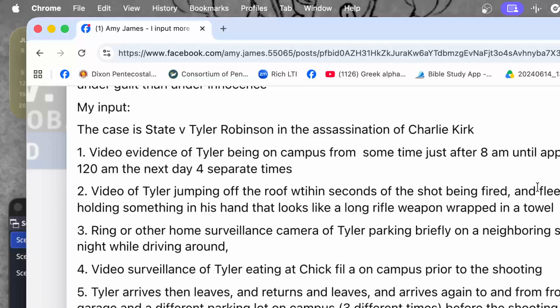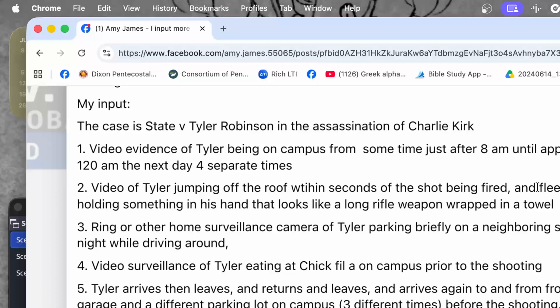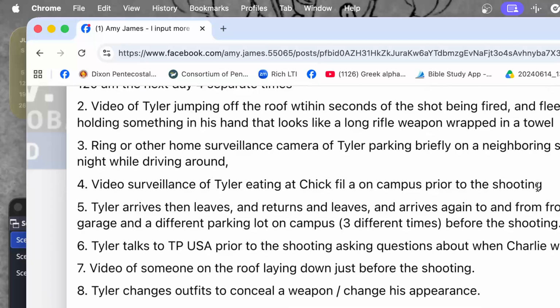Number 1, video evidence of Tyler being on campus from sometime just after 8 a.m. until approximately 1:20 a.m. the next day, 4 separate times. Number 2, video of Tyler jumping off the roof within seconds of the shot being fired and fleeing while holding on to something in his hands that looks like a long rifle weapon wrapped in a towel. Number 3, Ring or other home surveillance camera footage of Tyler parking briefly on a neighboring street that night while driving around. Number 4, video surveillance of Tyler eating at Chick-fil-A on campus prior to the shooting.